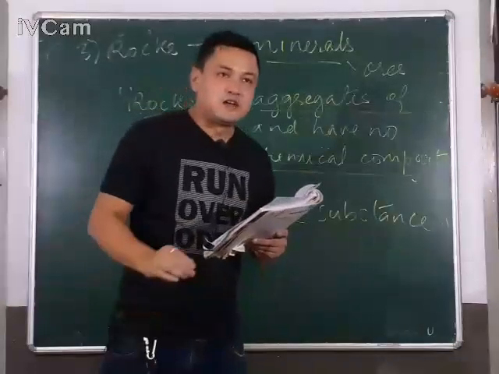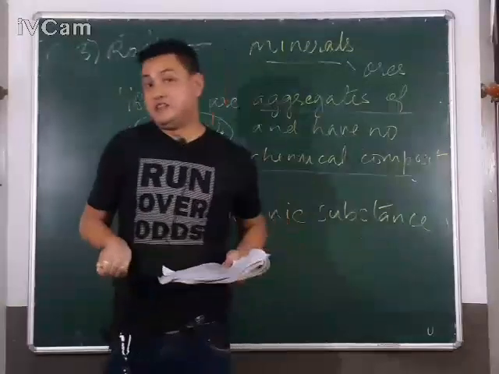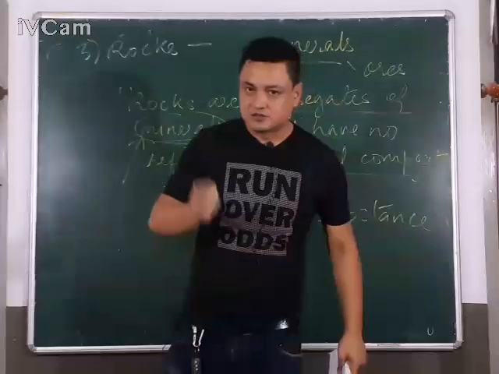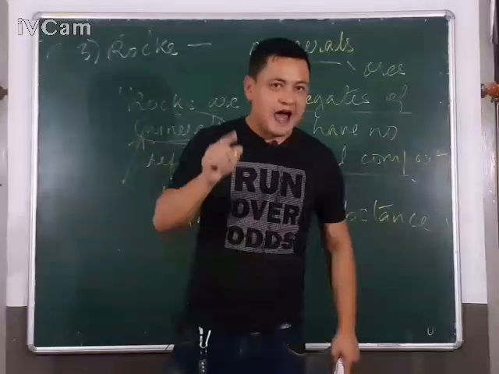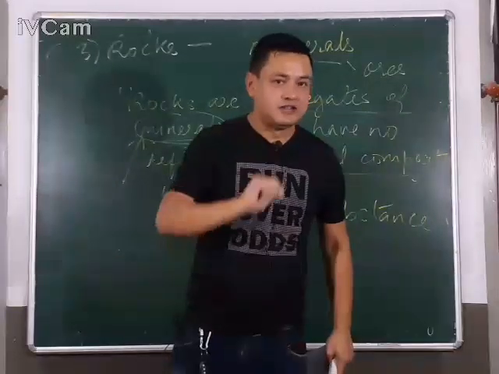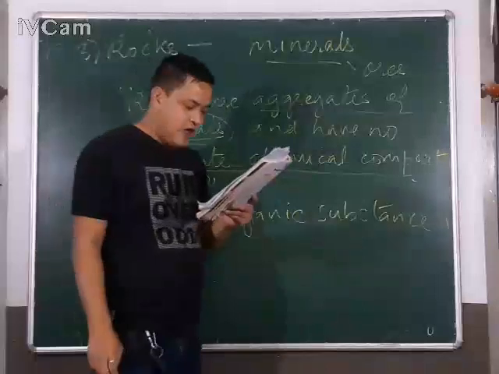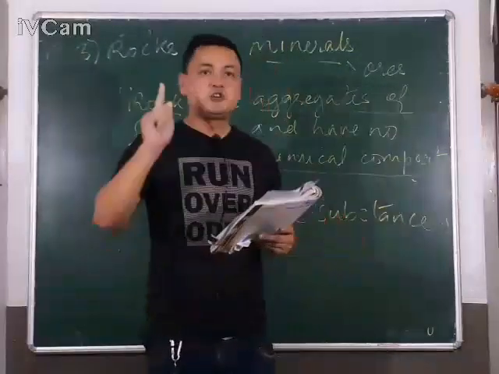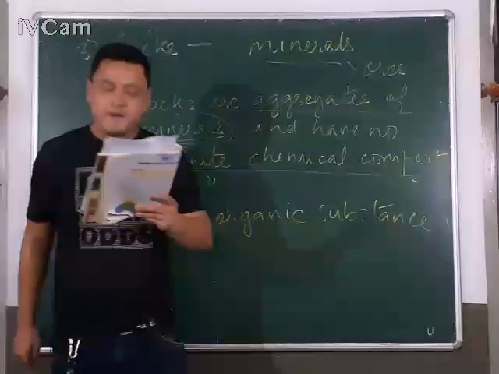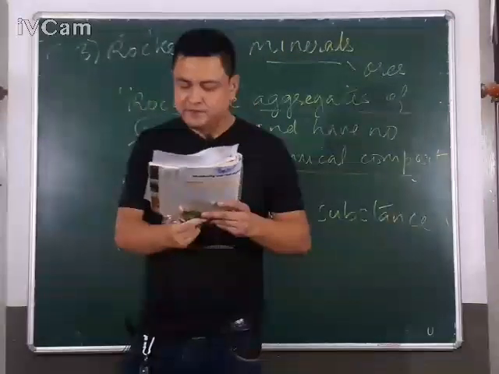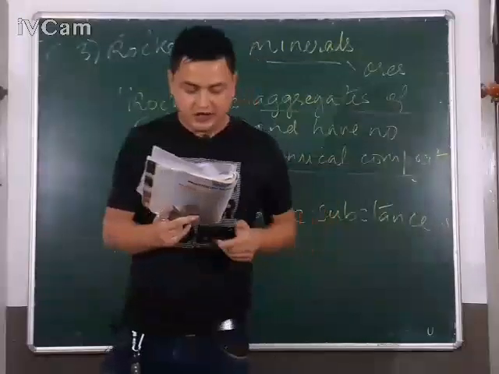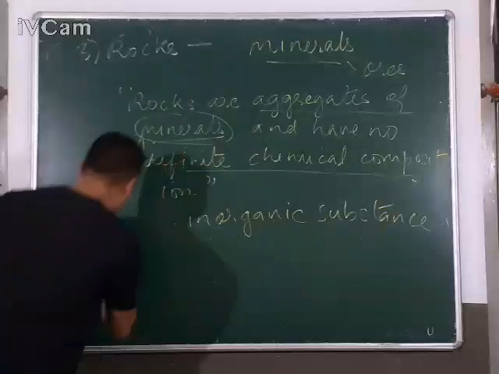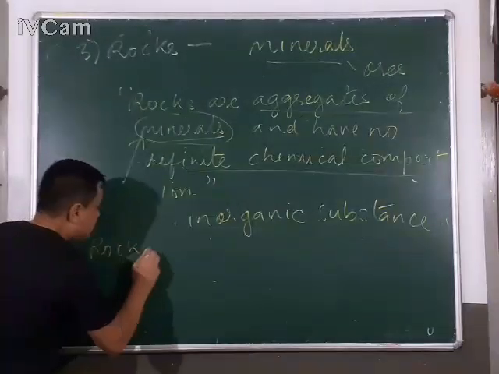It means it lacks the property of living organisms. So, rocks have minerals and these minerals are not living organisms. And the combination of minerals is unique for each rock. Each rock has a different combination of minerals. And thus, each rock differs in its texture.